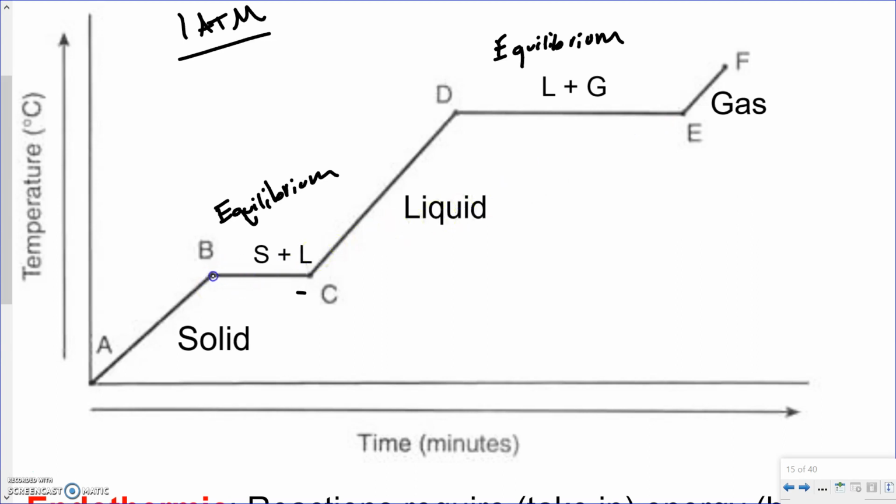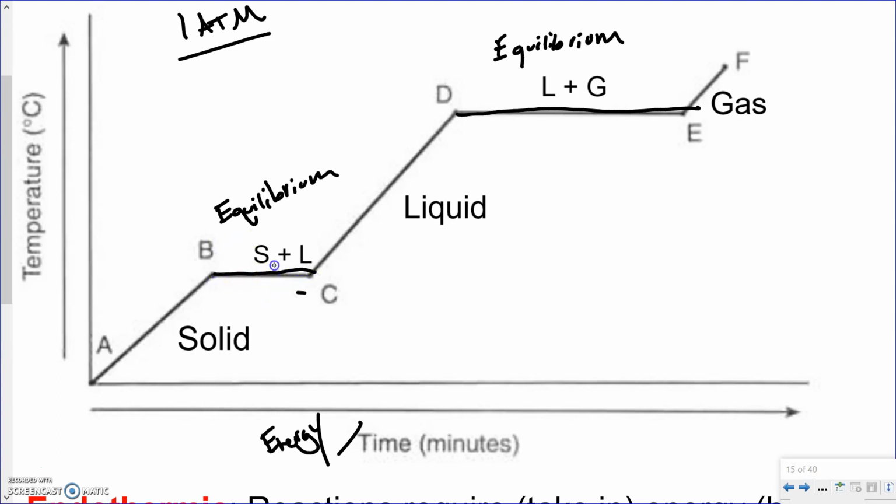The next thing here is this is a constant temperature all the way across for both of these. Why? What's going on here? Why is temperature not changing? We are adding energy, and keep in mind, time, our x-axis, can also be energy. It kind of depends on what we're doing, because energy is being added at a constant rate. You could have either down here, and they mean the same basic thing. Why is a phase change not changing temperature? Why is it occurring at that same temperature?